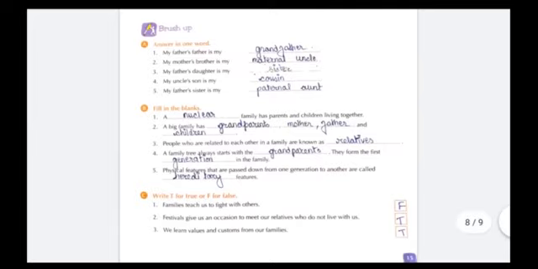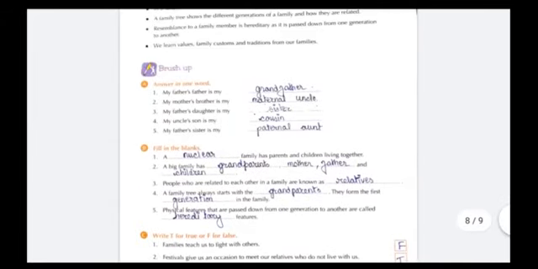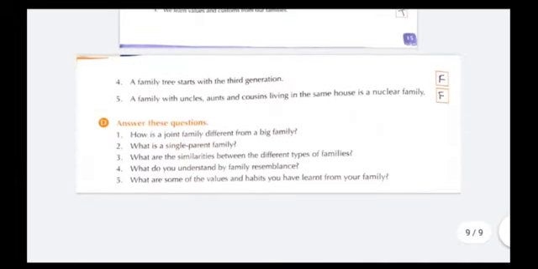Here are some exercises which I have solved. Likewise, you have to do in your textbook, but use pencils while you are writing in your textbook. So now move on to question and answers. Here all the questions you have to solve by yourself, and you have to write in your exercise copy, that is in interleave copy. Interleave means one side blank and other side 4 lines. So you have to write on the 4 lines side, not in the blank side. And please use pencils while you are writing in your copy. Thank you.